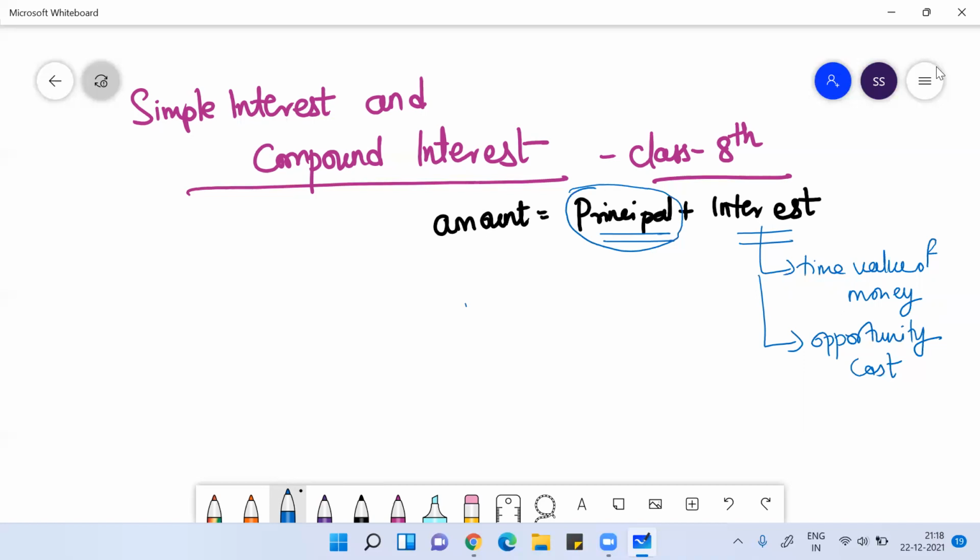For example, if your principal is 100 rupees and the bank gives you 10 rupees interest, your amount will be 110 rupees, which you will get back from the bank after the maturity of the instrument. इतना समझ में आया? Yes, sir. ठीक है. So what is the amount? Amount basically means what you get back from the investment. What is principal? Principal is the present value of the money you're putting for investment. Interest is the difference, the value you get on your money.